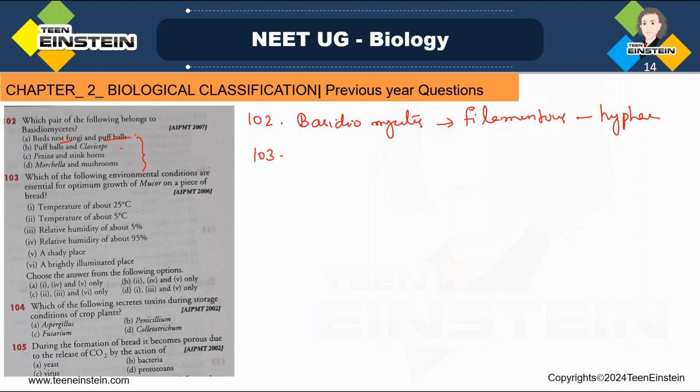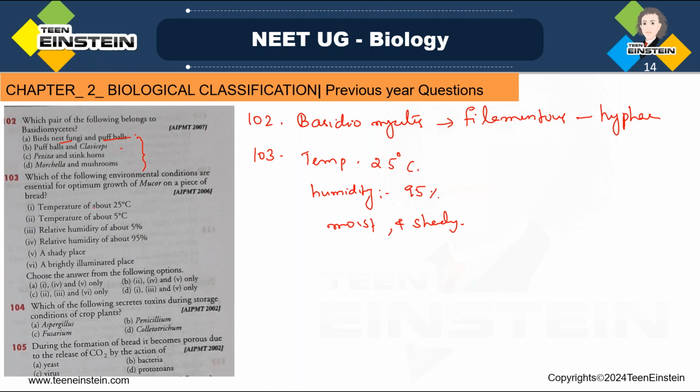See, mucor will show the best growth on a piece of bread when the temperature is about 25 degrees centigrade, and relative humidity should be around 95 percentage, and the place should be moist and shady.